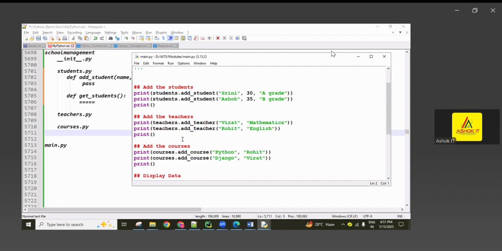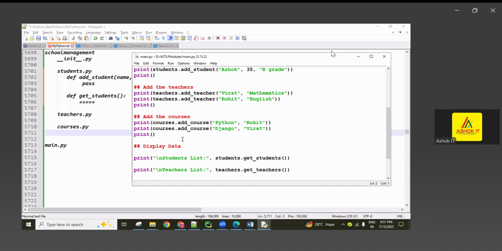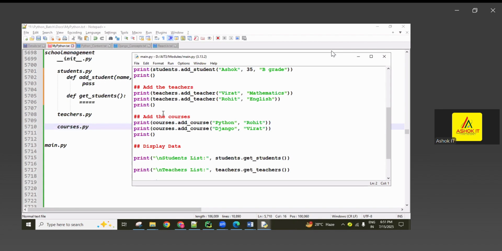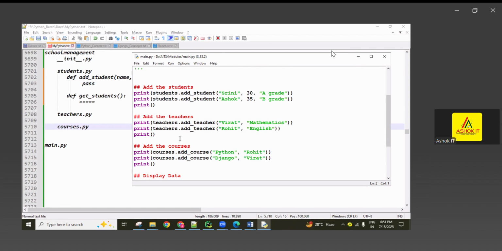So now in this program, I did this school management with the 3 modules related. Here, different variations are also there, guys. We have the initialization file.